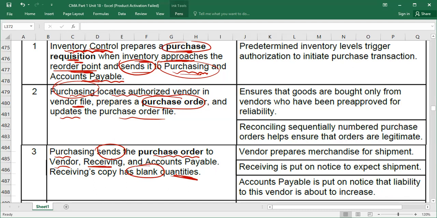Why? Because if the receiving department receives more than what you have ordered, they will hide it. Right or wrong? They can steal the thing. So when we send any purchase order to the receiving department, please make sure you send a blank copy. What they have received, they should write by their name. Because when they are not sure what they are receiving, they will write everything. Otherwise, if they receive extra, they will hide it. So purchasing sends the purchase order to the vendor, to the receiving department, and to the accounts payable department. It's written here: the receiving copy has blank quantity.